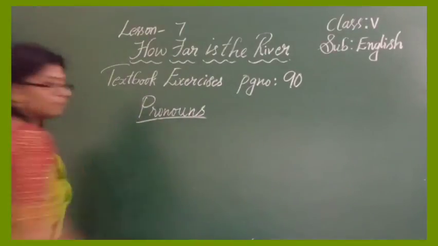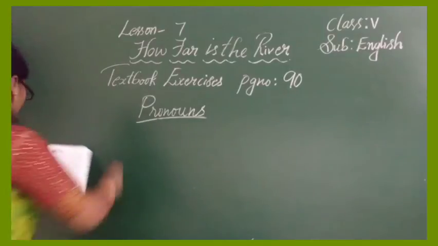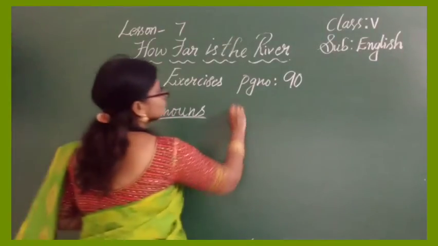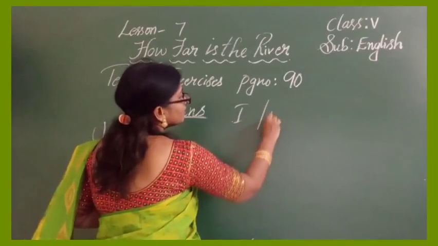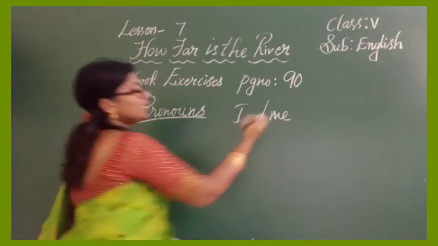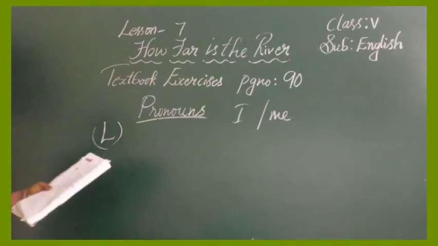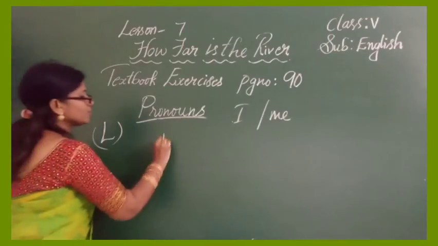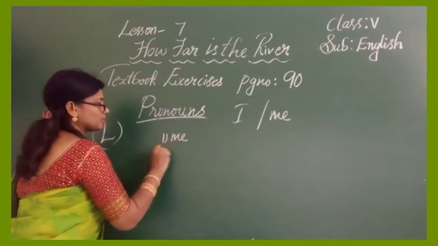Yeah, the next part. And here also some fill in the blanks with I or me. Only they have given, you should use either I or me. You should use me in the object place, right? Now, Aisha came to the park with I or me. First one, me. She came to me, object place.